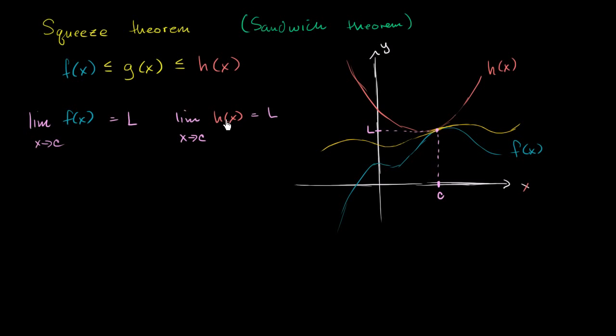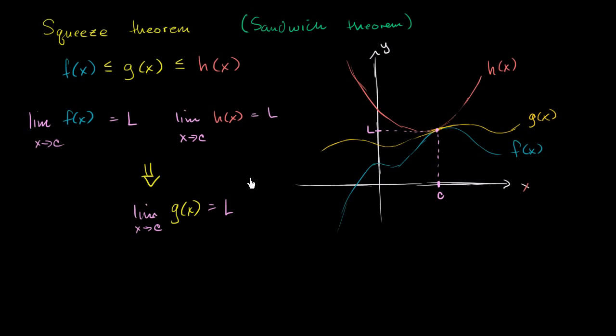And if these limits right over here are defined, and because we know that g of x is always sandwiched in between these two functions, therefore, for that x value, I should get out of that food eating analogy, this tells us, if all of this is true over this interval, that the limit as x approaches c of g of x must also be equal to L. And once again, this is common sense. f of x is approaching L, h of x is approaching L, g of x is sandwiched in between, so it also has to be approaching L.